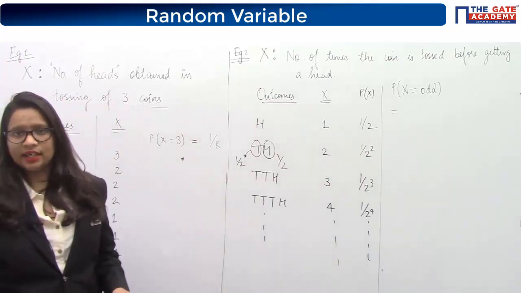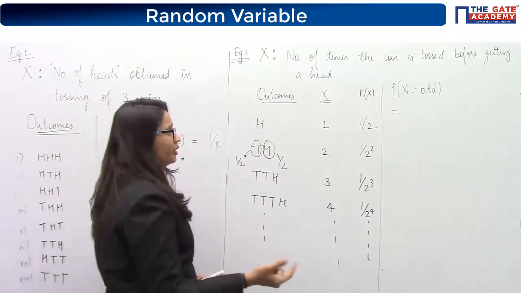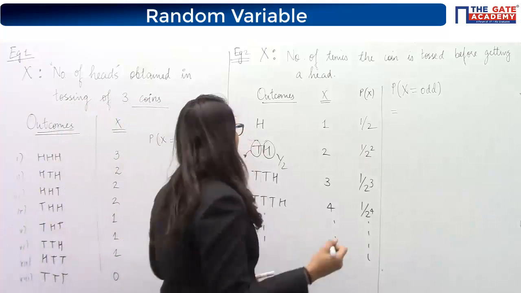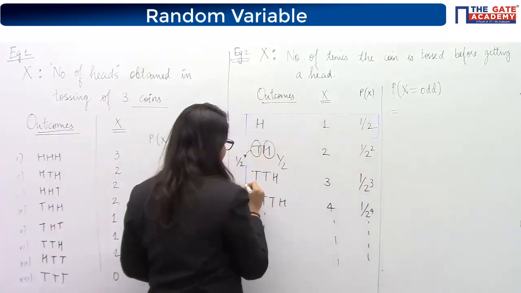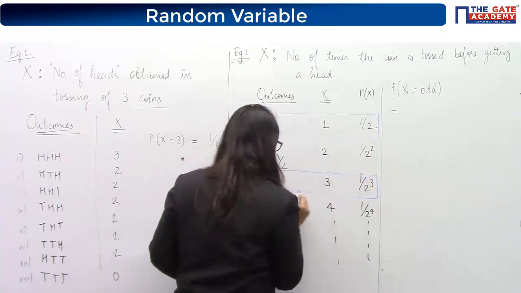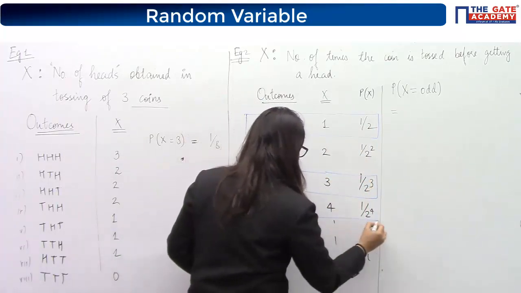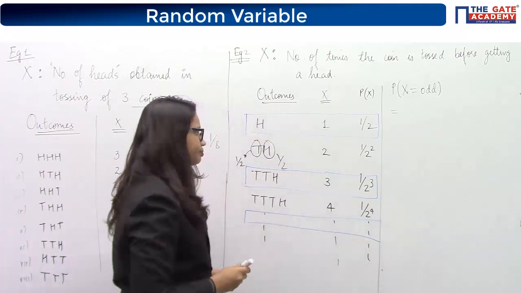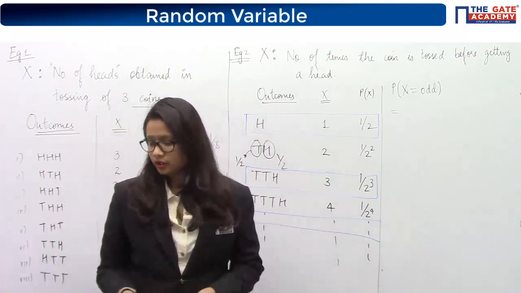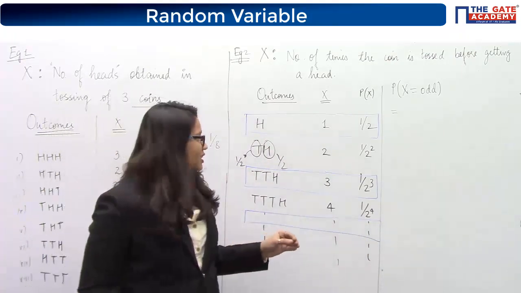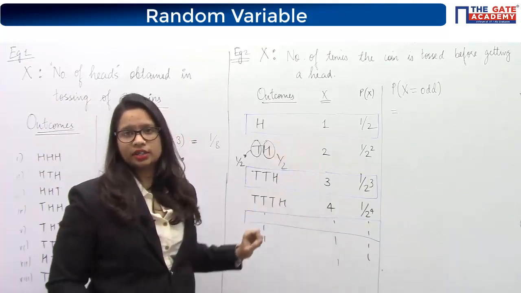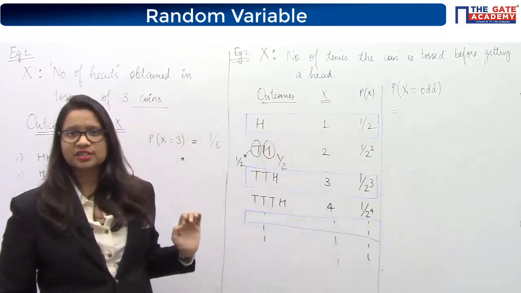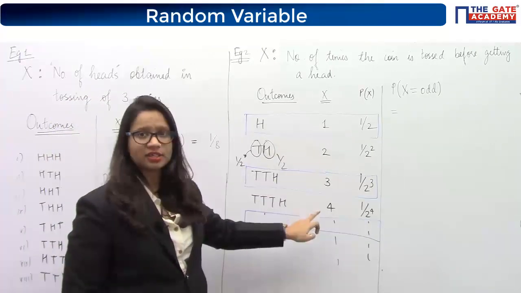So you can see there are many possible ways when this x can be odd. One was the case when x is 1. Then the case when x is 3. Similarly, when x is 5, you will have your x as odd. Now, is there an AND condition between these, or is there an OR condition? What kind of condition is there between these two events?